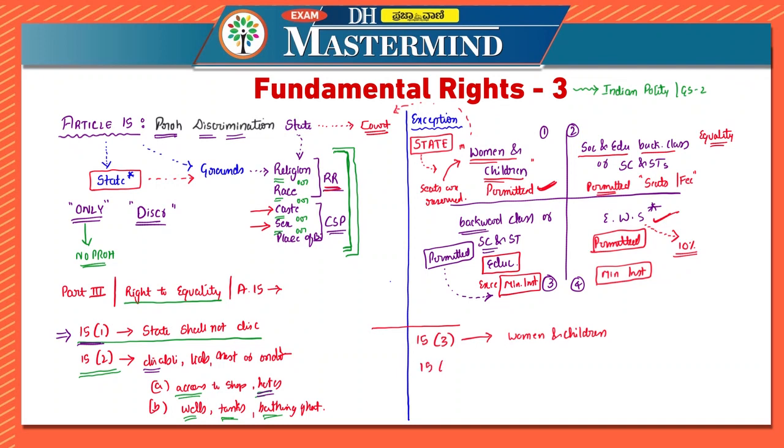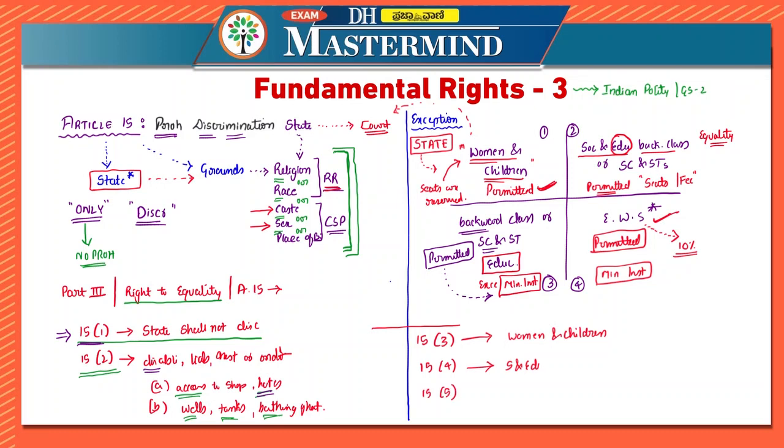In 15.4, it says that nothing in the article shall prevent the state from making special provision for advancement of socially and educationally. You have to remember this word, it is educationally, it is not economically. So socially and educationally backward classes of citizens or scheduled castes and scheduled tribes.